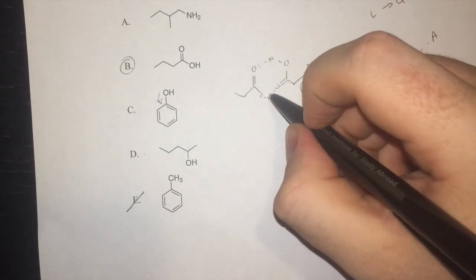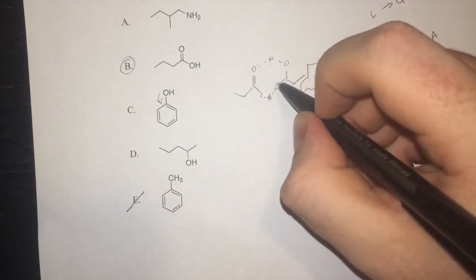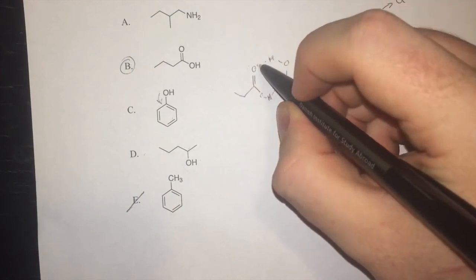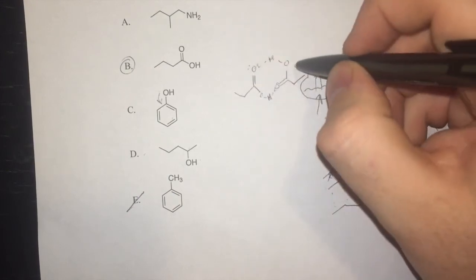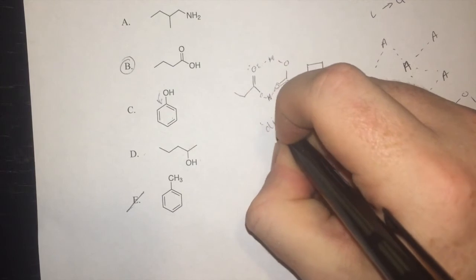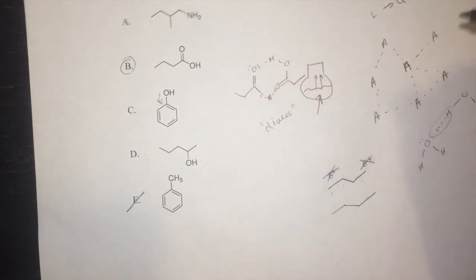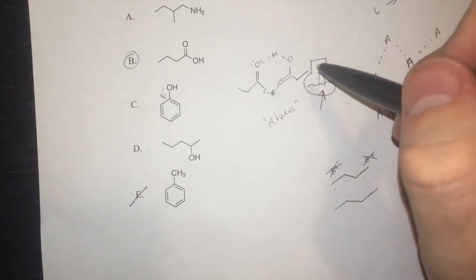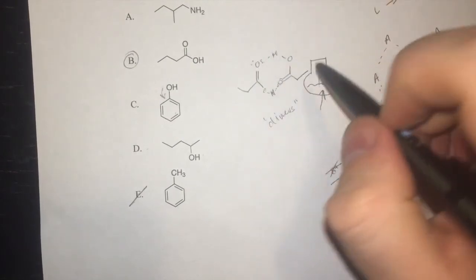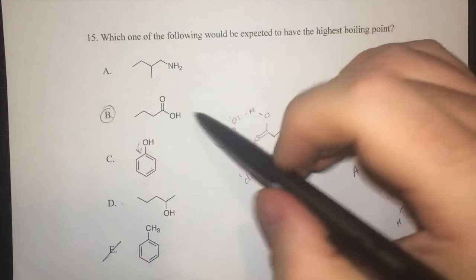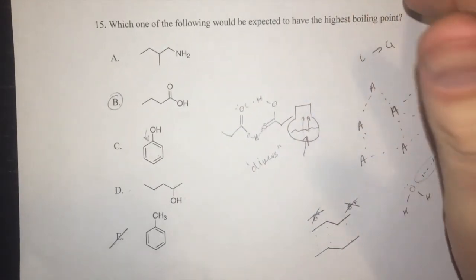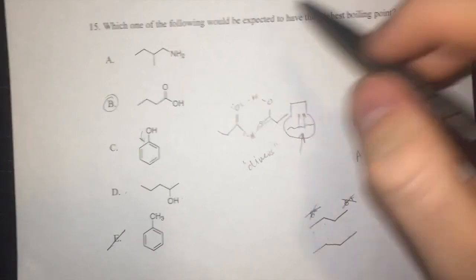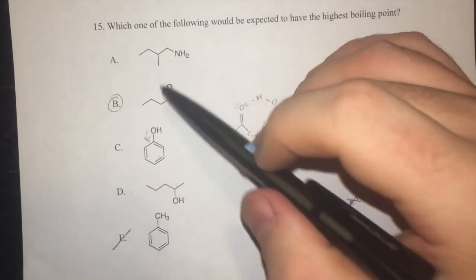So this hydrogen here will hydrogen bond to this carbonyl's lone pair, and the hydrogen on this one will hydrogen bond to the lone pair on this carbonyl. As a result, these dimers are incredibly stable, and it will be very difficult to break these molecules away from one another, so these carboxylic acids have very high boiling points.